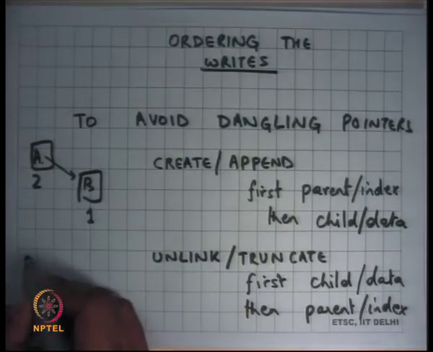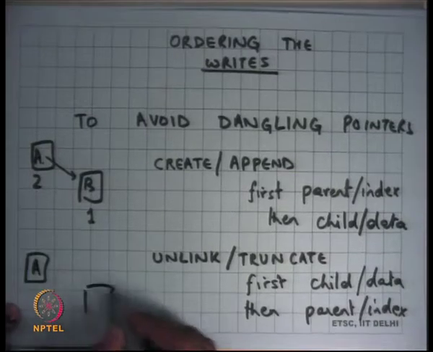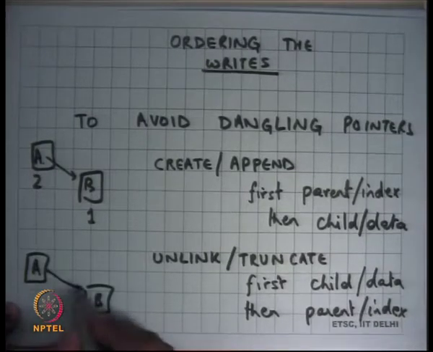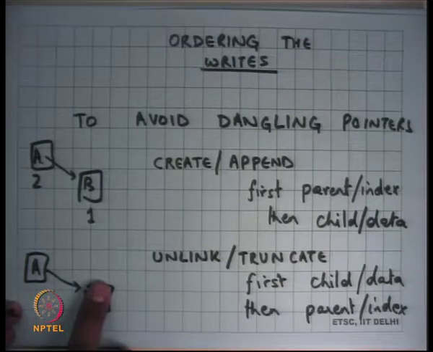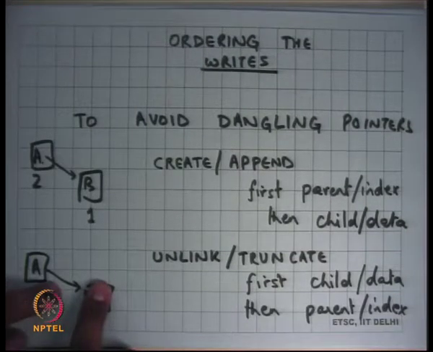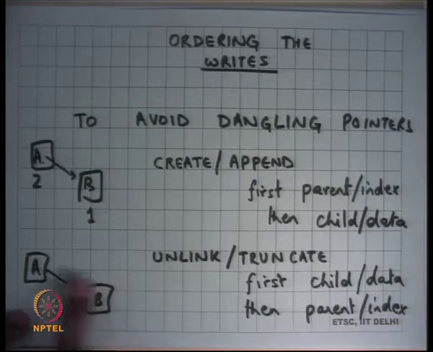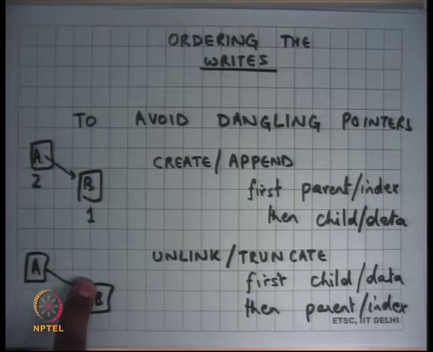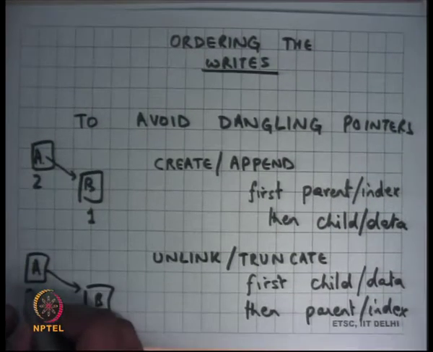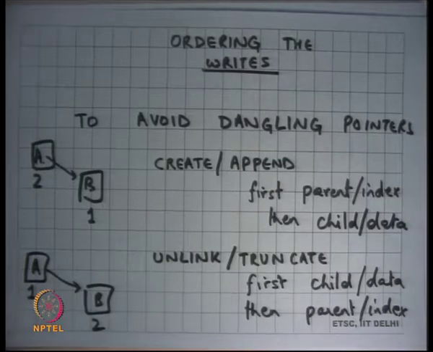So if I am doing unlink or truncate and I have a structure like this, if I deallocate this first, then I have a dangling pointer. So it's better to first write to A to remove that pointer and then deallocate B, right. So you will first do A and then B in this case, right.